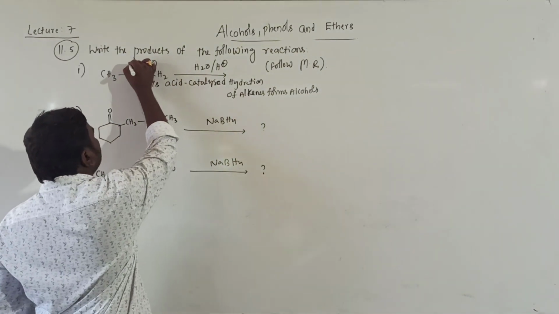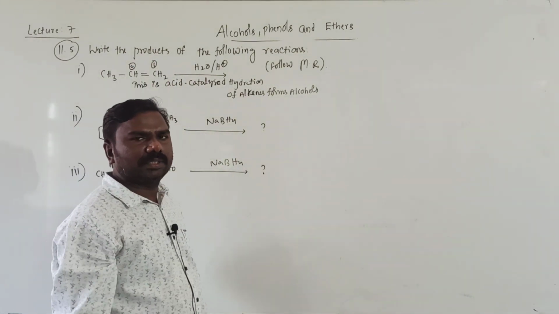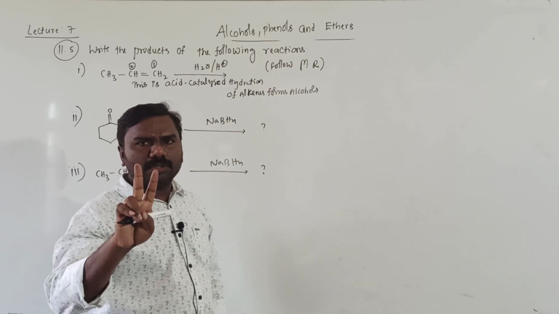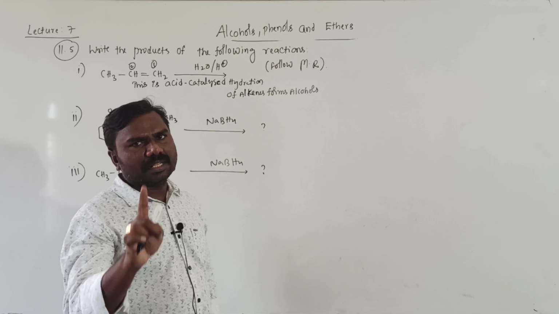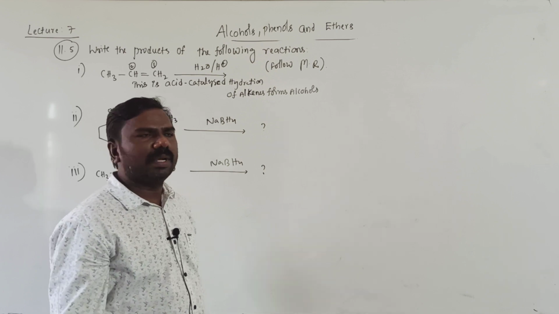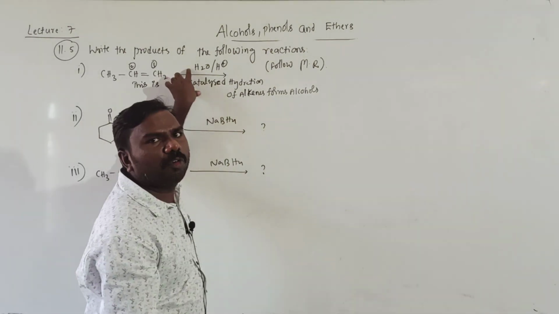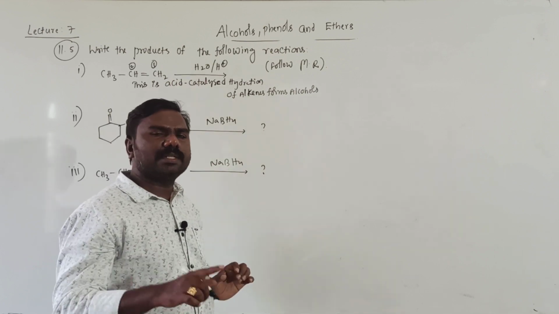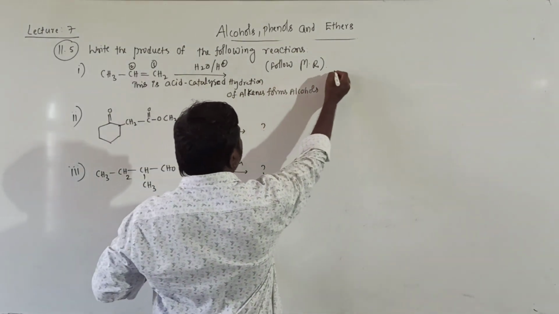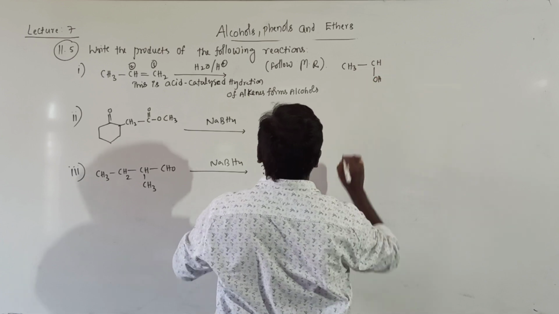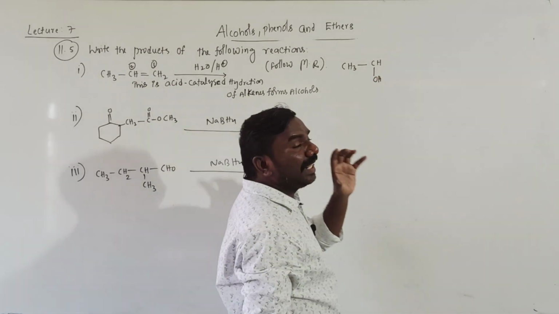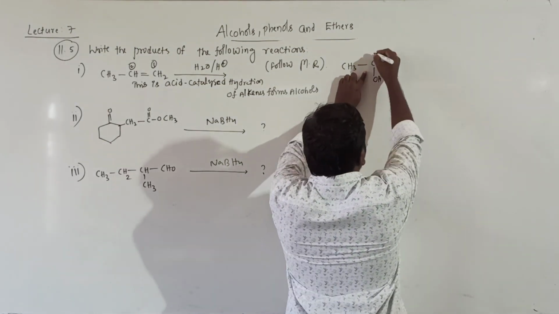In the first one, the doubly bonded carbon atoms: on the first carbon there are 2 hydrogens, on the second carbon there is 1 hydrogen. So the second carbon has fewer, that's why OH from water, which contains H plus and OH minus, will be attached to the second carbon.